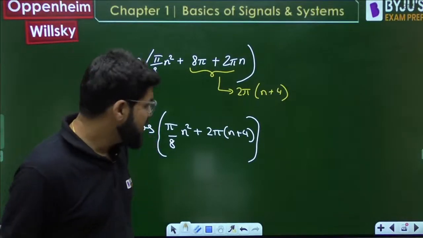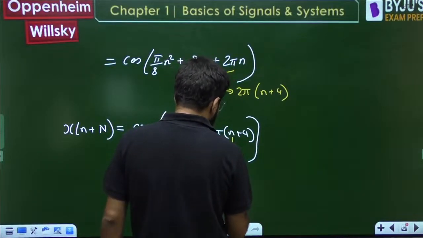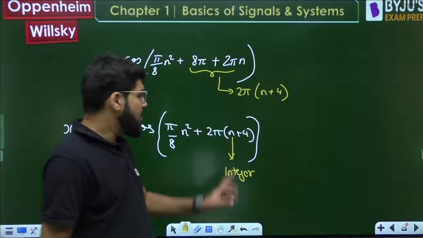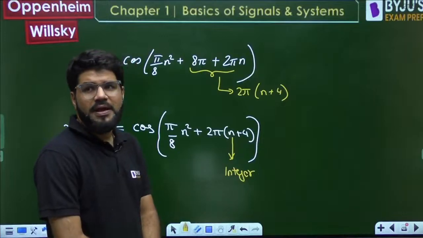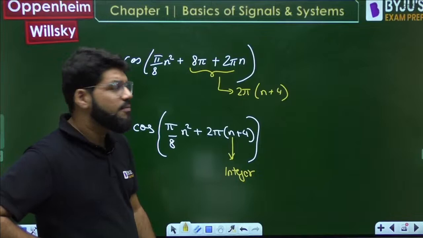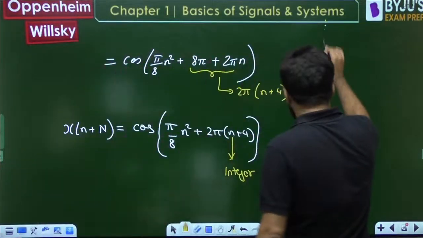Now tell me, this is discrete time, and n is always an integer in discrete time. So n plus 4 is also an integer, so you have an integral multiple of 2 pi. And after every integral multiple of 2 pi, cos theta will repeat.